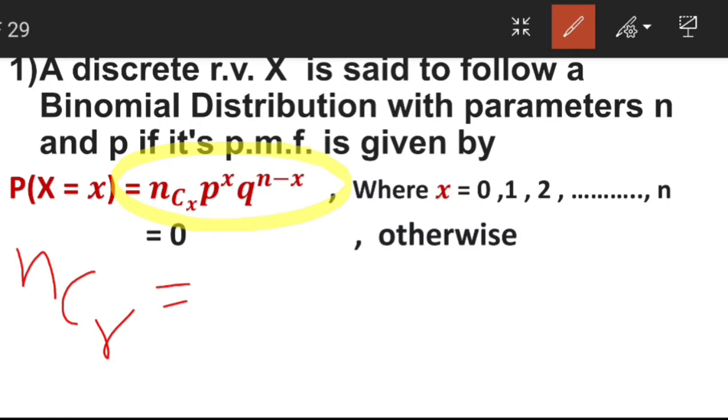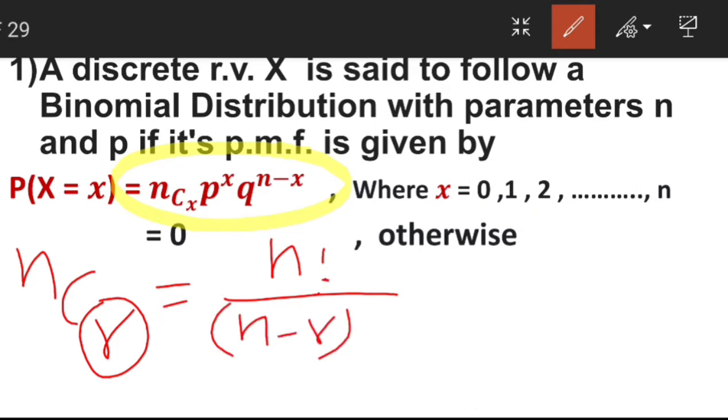The n combination r is nothing but you have to select r objects out of given n objects. A selection is there. What is the formula for finding NCR? That is n factorial upon n minus r factorial into r factorial. That's it. What is the meaning of n factorial? That is very, very important.